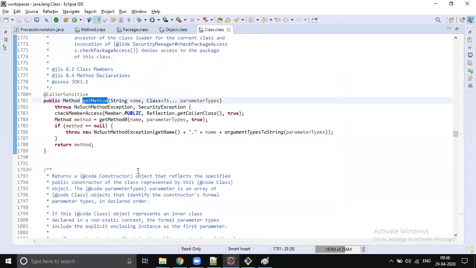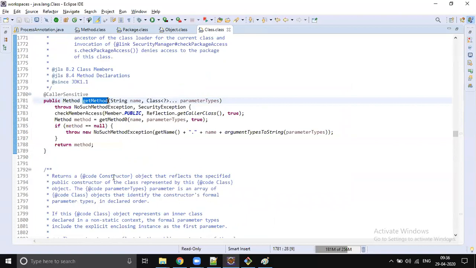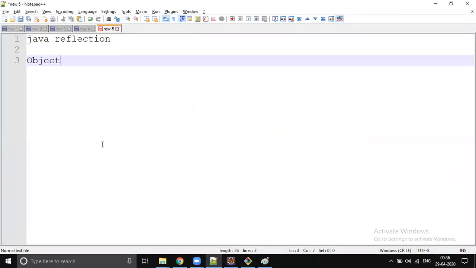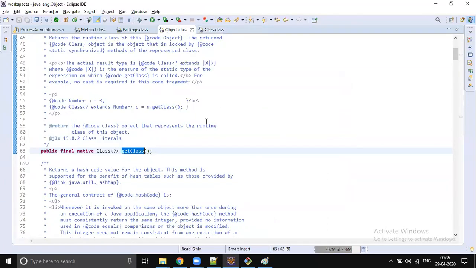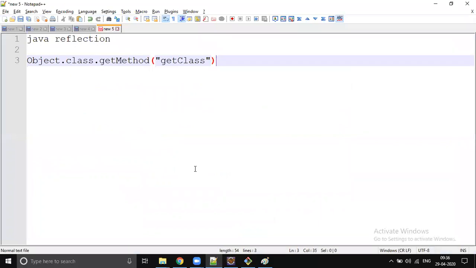So for example, if you want to get the getClass method, the signature looks something like this: object.getClass().getMethod, and what is the method name? getClass. And what parameters is it going to take? It's a getter, so it won't take anything. The parameters are varargs, so you can pass them or not, depending on your requirements.